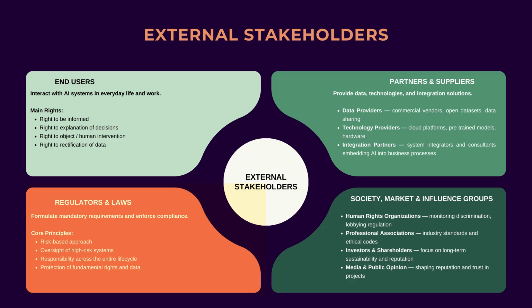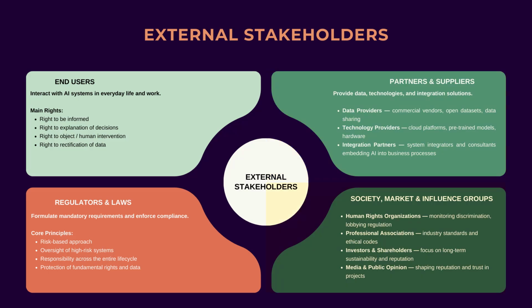Modern AI projects depend on a broad network of partners and suppliers. Data suppliers include commercial vendors, open-source dataset providers, and data-sharing partners. It is crucial to assess the quality and legality of their data collection methods. Technology suppliers include cloud platforms, pre-trained model providers, and hardware manufacturers. Integration partners include system integrators and consultants who help implement AI solutions into business processes.